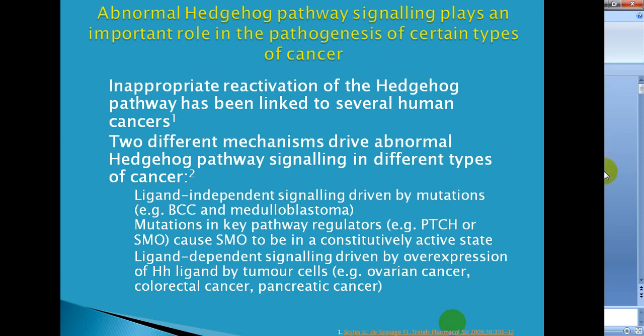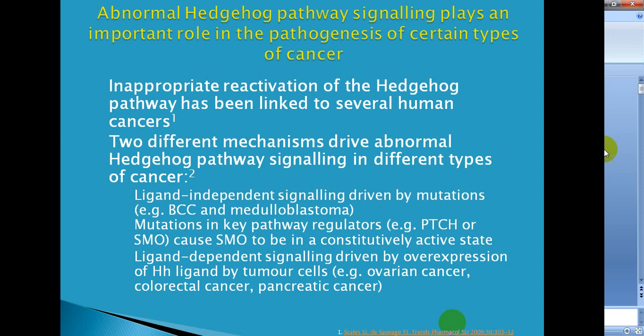Aberrant activation of hedgehog signaling can cause BCC, that is basal cell carcinoma, medulloblastoma, and rhabdomyosarcoma with germline mutation in PTC and sporadic mutation in hedgehog pathway components of PTC, SMO or SUFU.